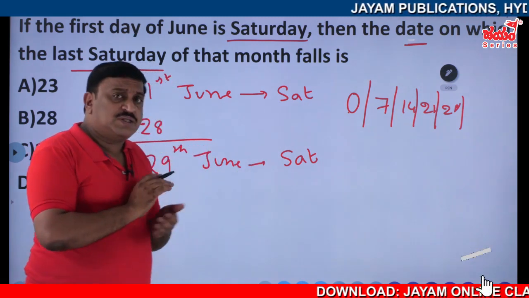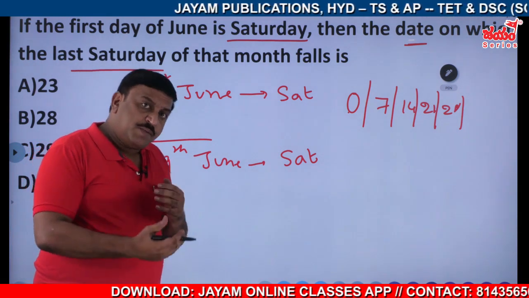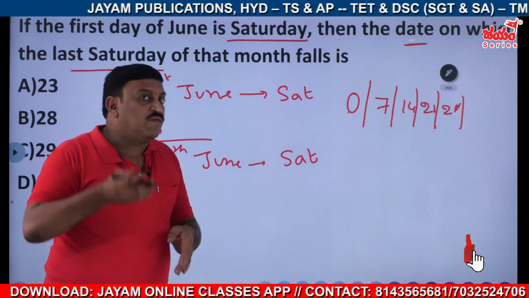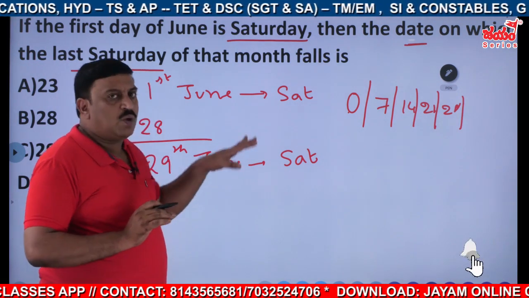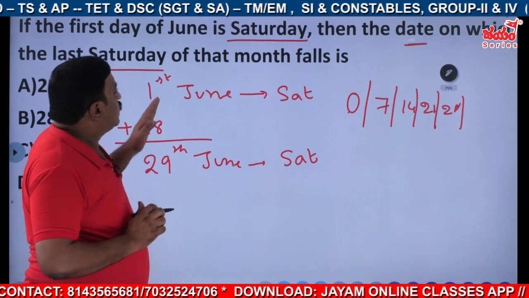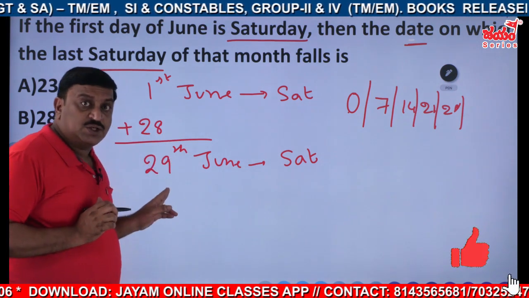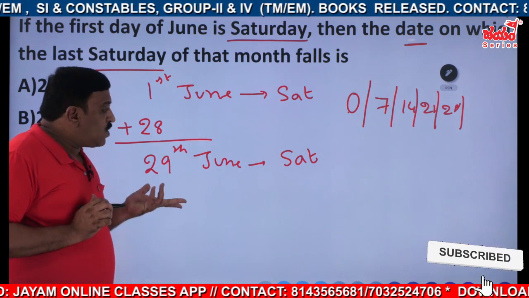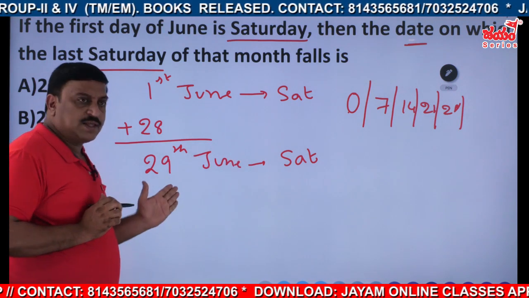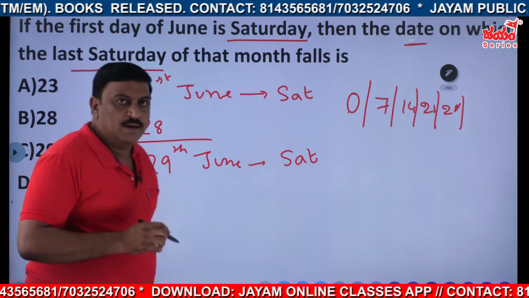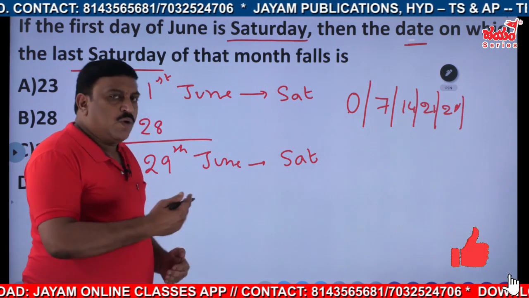Clear? So this is the first day and last day concept. The last date may be discussed, or the last day falls on which day, or the same day comes on which date. These two will appear in this concept. So I think you understood. The last Saturday comes on the 29th. What about the 30th? The 30th should be Sunday, is it not? Saturday 29th means it should be Sunday. Okay, fine. I think you understood this one. Let us go to the next question.